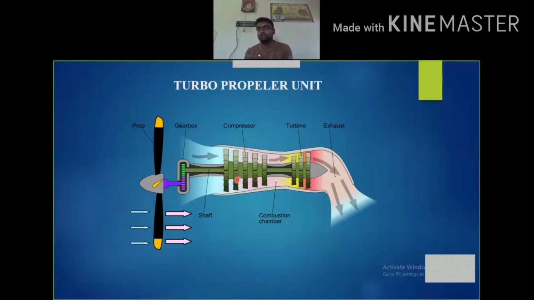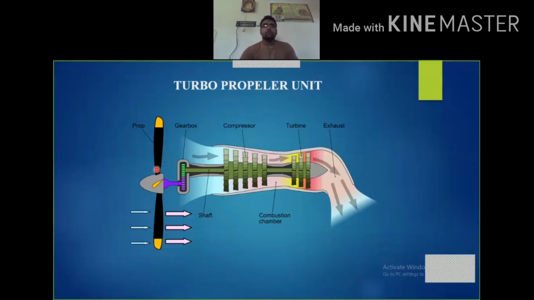This compressor is responsible for compressing the atmospheric air, and thus this high pressured air from the compressor is further transmitted to the combustion chamber, where the air and fuel get mixed up and combustion takes place. The hot gases start expanding towards the turbine, and the turbine starts generating energy, and this energy is further transmitted to the compressor as well as to the propeller with the help of the shaft. Here there are reduction gears. We should not forget about this, because it plays an important role in making the propeller rotate.